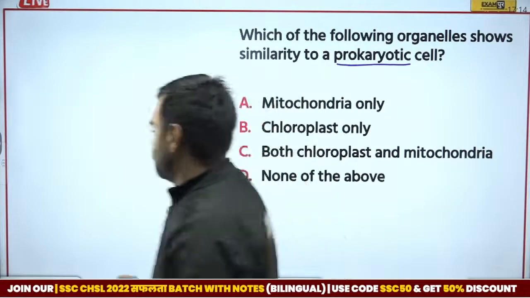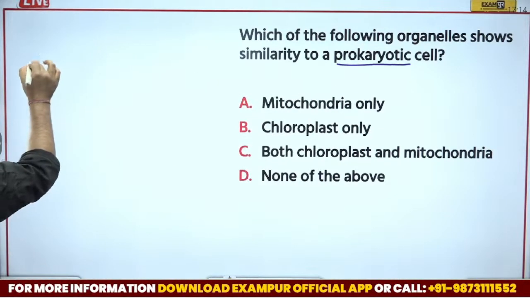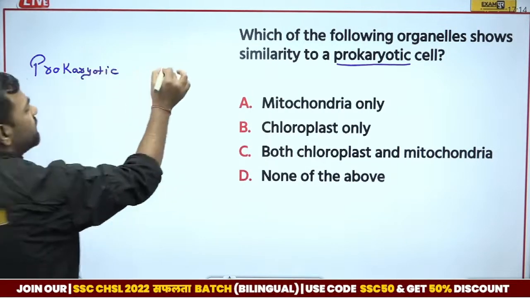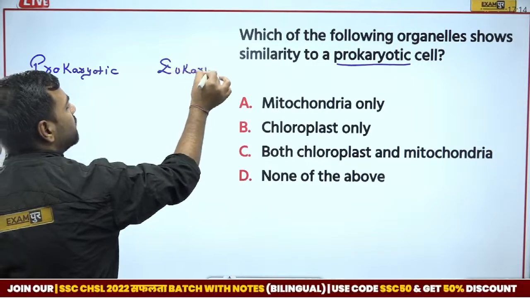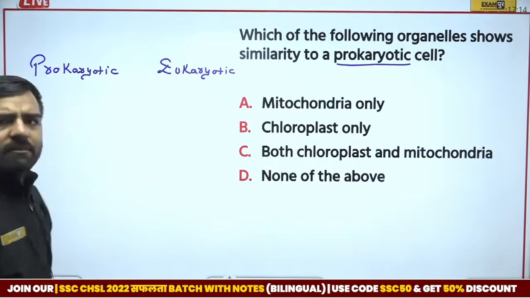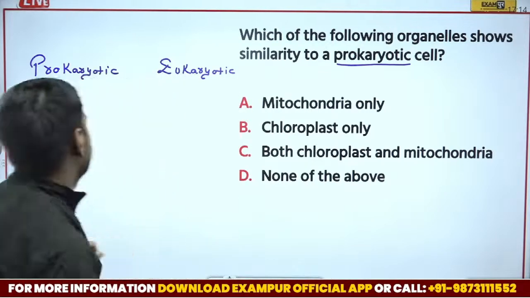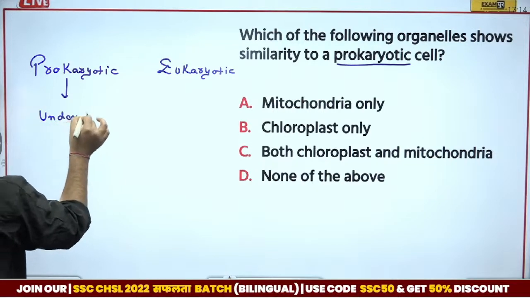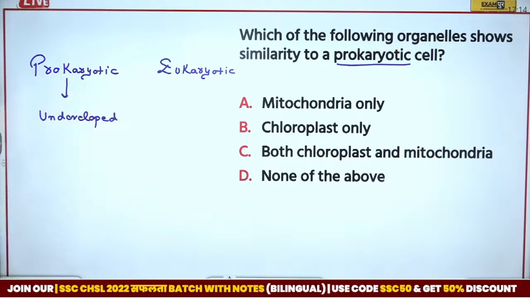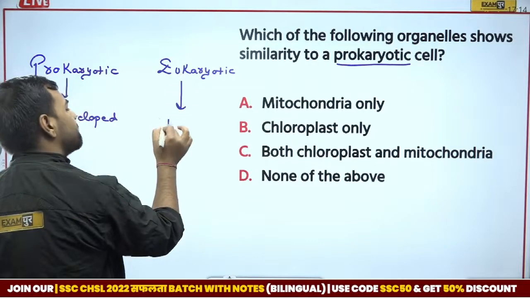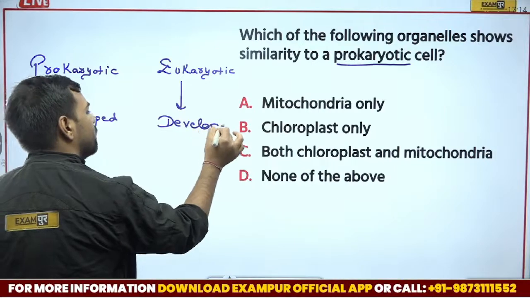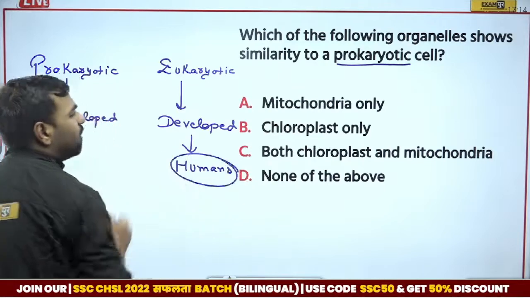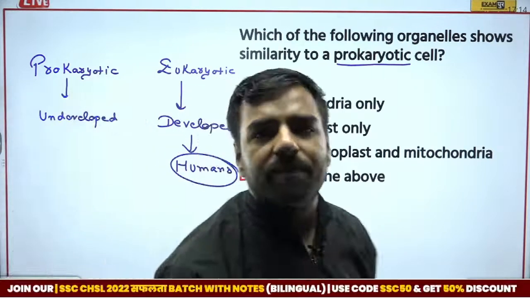Okay, so let me explain. There are two things: one is prokaryotic, and another one is eukaryotic. Now there might be some difference, right? What is the difference? When we talk about prokaryotic, the cell is actually undeveloped. But if I talk about eukaryotic, it is developed, like ourselves, humans, dogs. We all have eukaryotic cells where development is there.